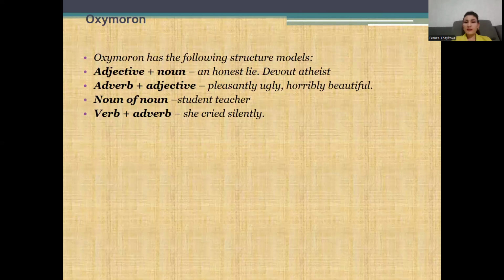Oxymoron has the following structure models. Adjective plus noun, for example, an honest life, devout assist; adverb plus adjective, pleasantly ugly, horribly beautiful; noun plus noun, student teacher; verb plus adverb, she cried silently.